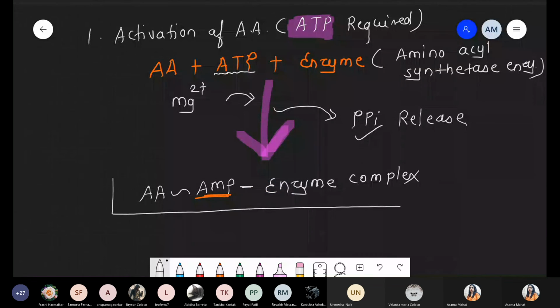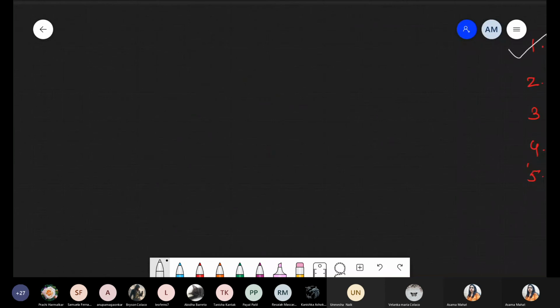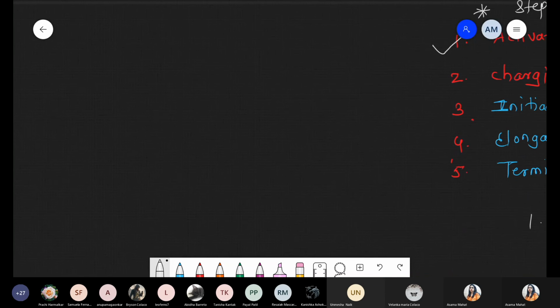So the first step is amino acid activation by using ATP. Now there is a formation of one complex, that is the amino acid AMP enzyme complex. Got it? This point is clear. What is the activation of amino acid? ATP, triphosphate, is converted into monophosphate. एक minute.